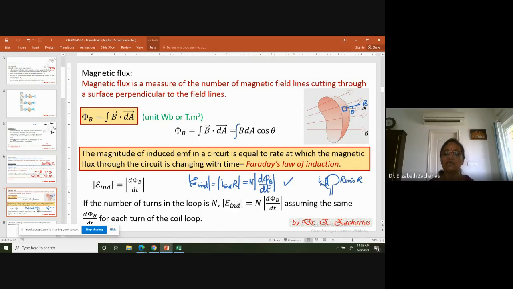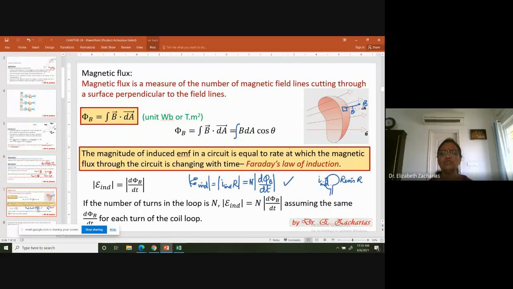This is finally the equation representing your Faraday's law of induction. I hope you understand why it's called the law of induction, because something outside is inducing this effect in this loop.